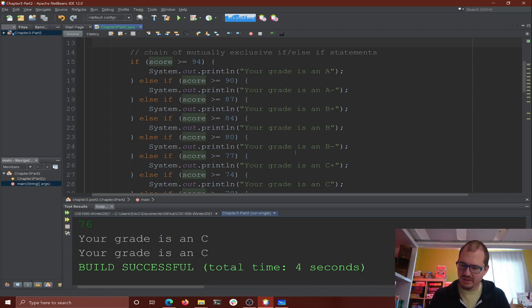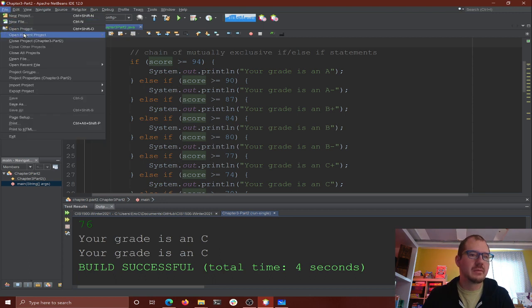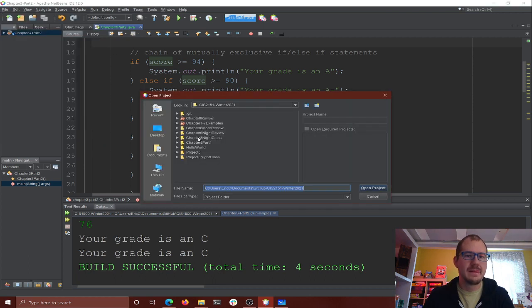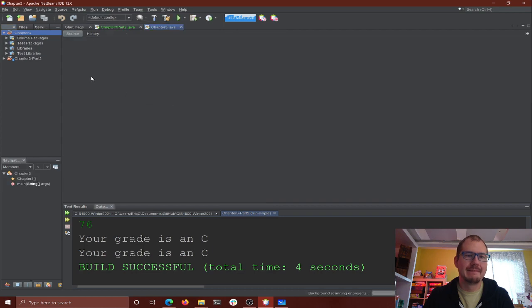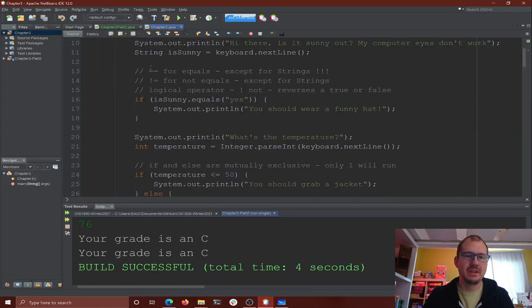So let's see what else we had on schedule here. Yeah, a couple things. We did comparing strings, right? I guess I could just open it up. That other project. Nope. Chapter 3. Let's see if we didn't. Yep, we did strings with dot equals. Good. Glad we did that one.